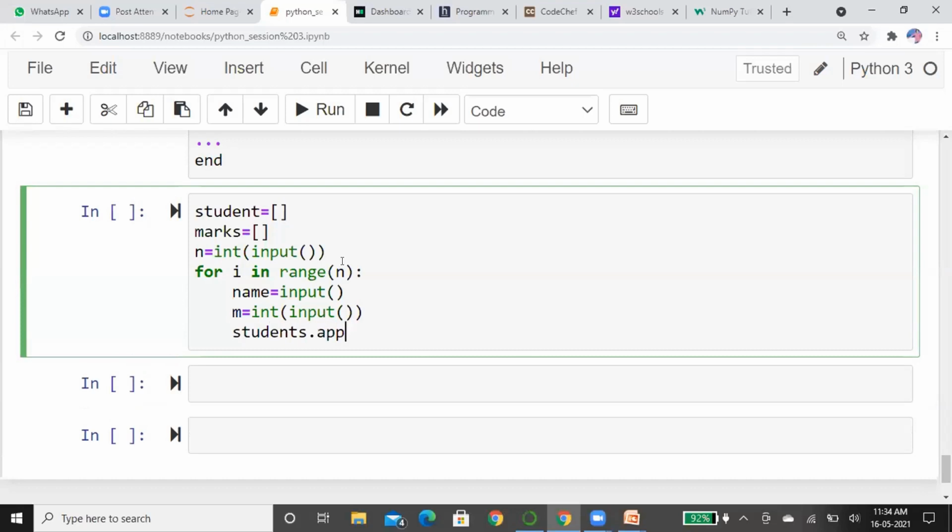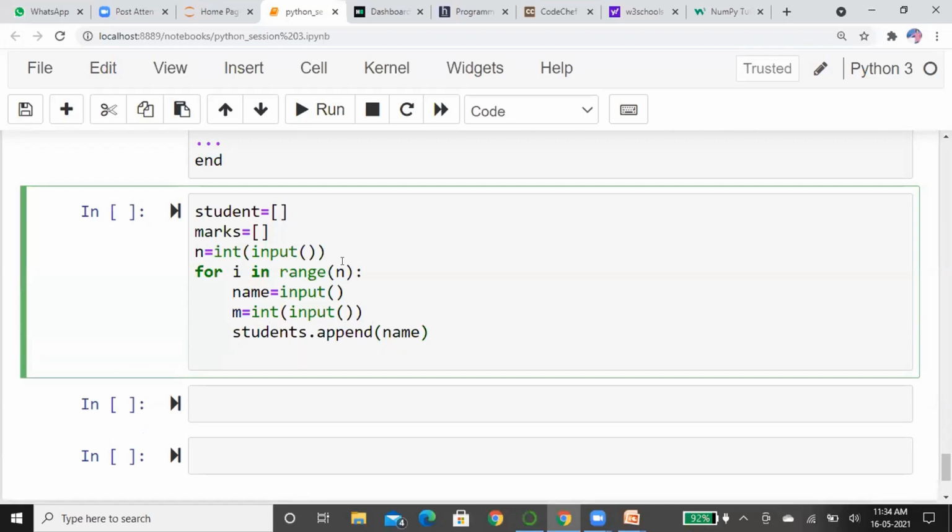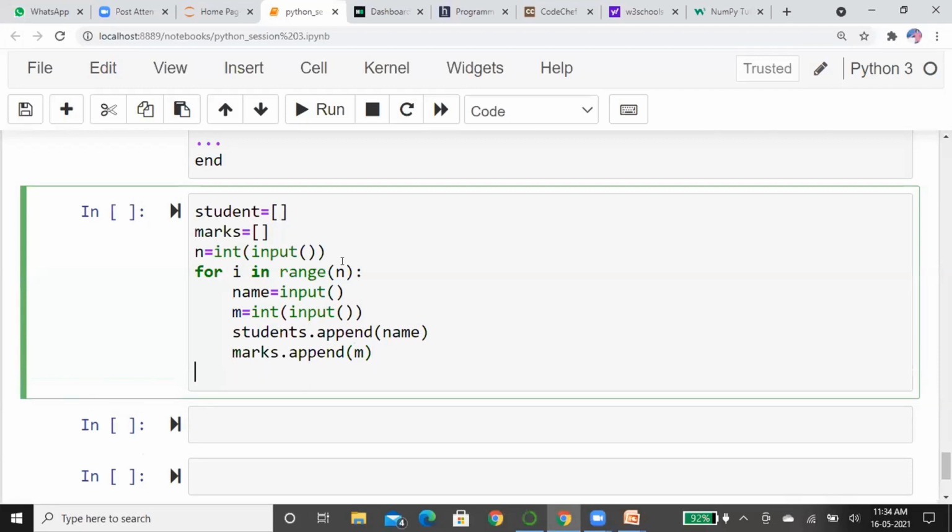I think you heard this append function in yesterday's class. Name. Next marks dot append m. After the completion of this for loop, I am just going to print students.